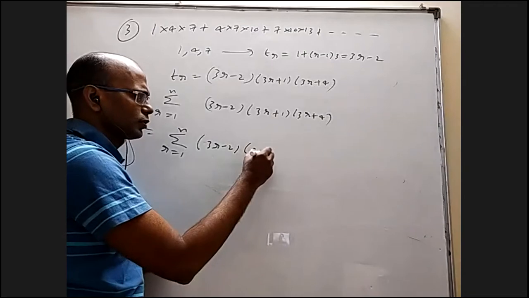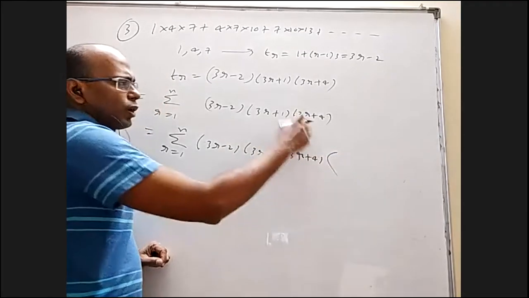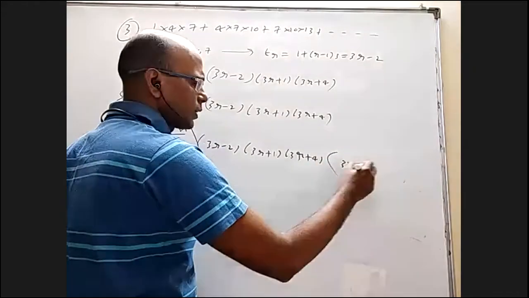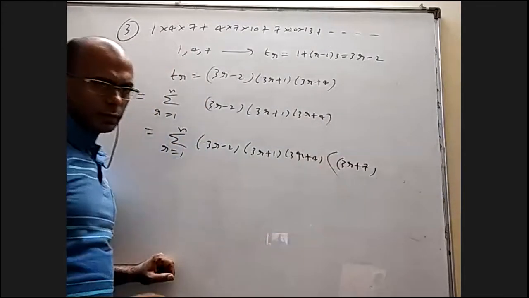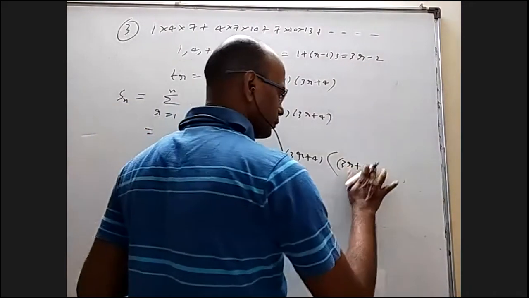3r minus 2 into 3r plus 1 into 3r plus 4 into what would have been the next term? 3r plus 7, because the common difference is 3. What would have been the previous term? 3r minus 5.